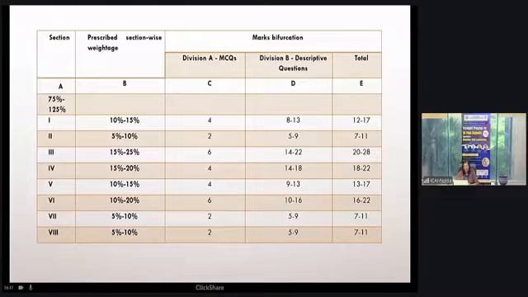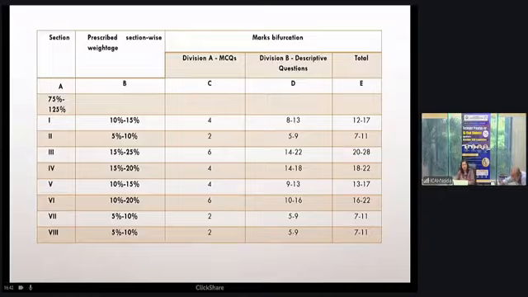Similarly, if you see section 5, where weightage is 10 to 15%, financial instrument is categorized in this particular bucket or in this section. And one question of 10 marks is for sure asked in every examination on financial instrument. Mainly question 2A. If you see the trend, you'll find question 2A belongs to financial instrument, and that is of 10 marks, which comes within the range of 9 to 13. This is given in your column D.